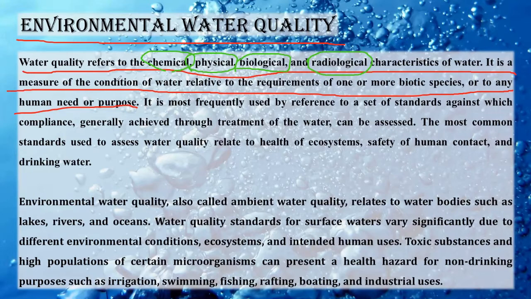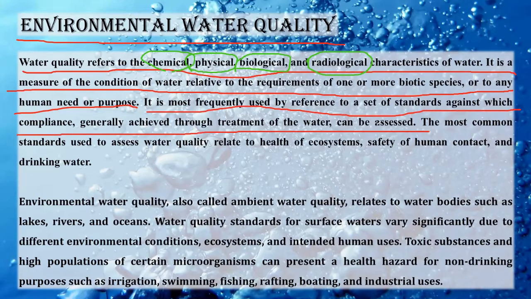Okay. Now it is most frequently used by reference to a set of standards against which compliance, generally achieved by treatment of water, can be assessed. Now there are a set of standards with respect to which we will see that the water quality is good or bad, because without a proper set of standards, it is not possible to understand what quality of water we are having, right? So that's why there is a particular scale, a particular standard which will be used to assess the quality of water.